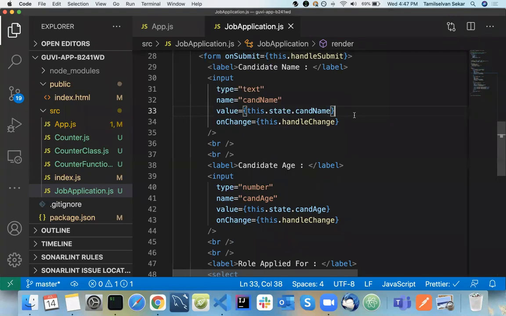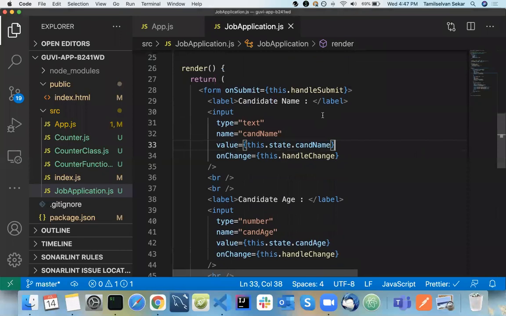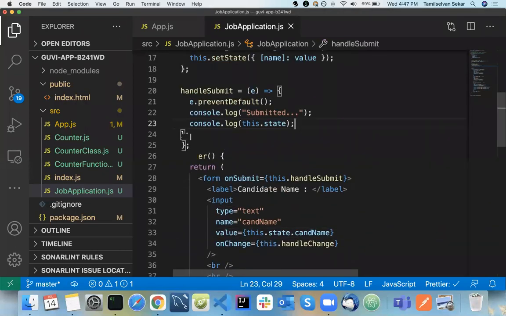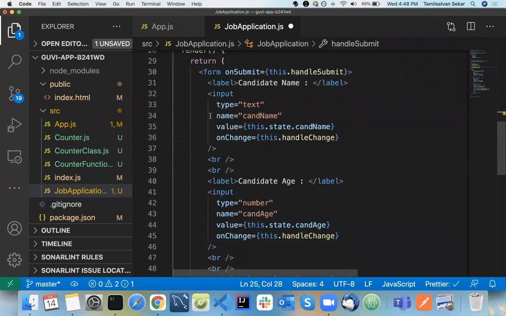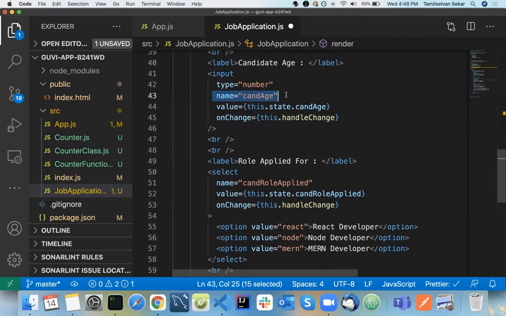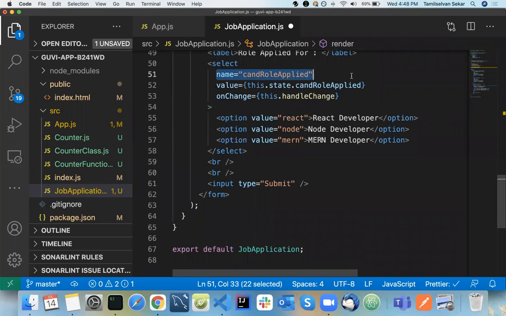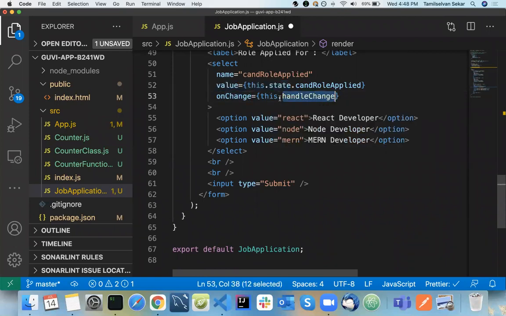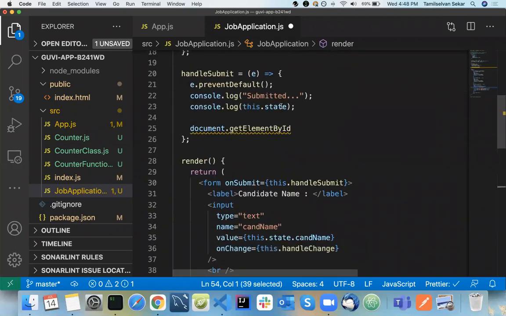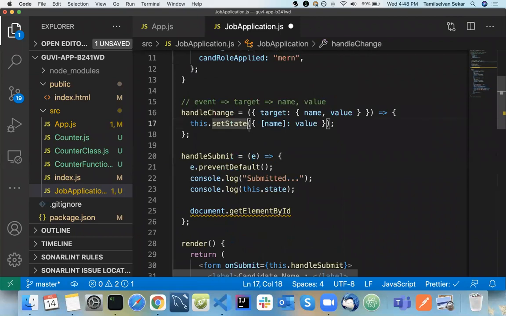You need not do something like, whenever you submit, document.getElementById to get that particular form field, and the same way for each and every form field. That is the uncontrolled way. This is the controlled way. You just bind your state to the value of each form field, and on change bind a function called handleChange, where you update your value with the latest value.